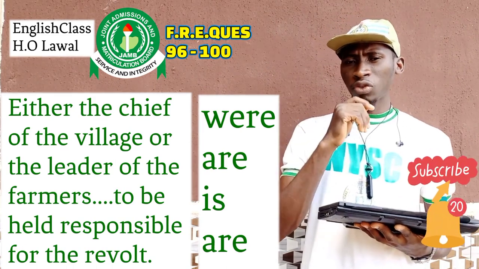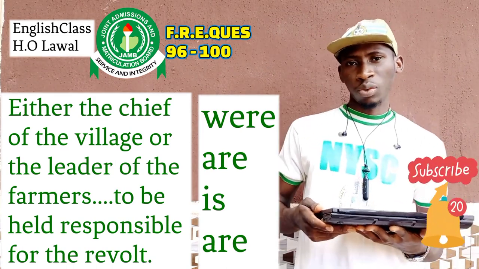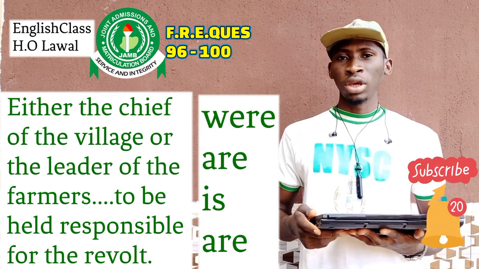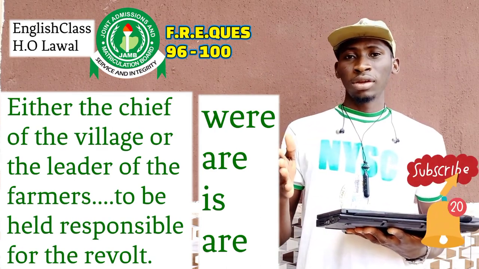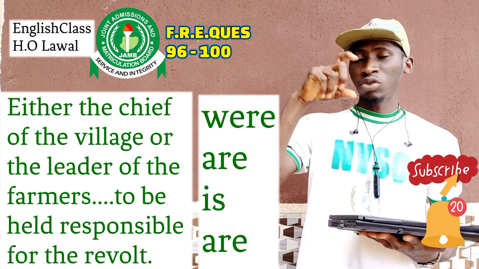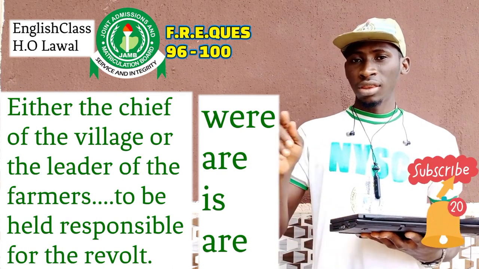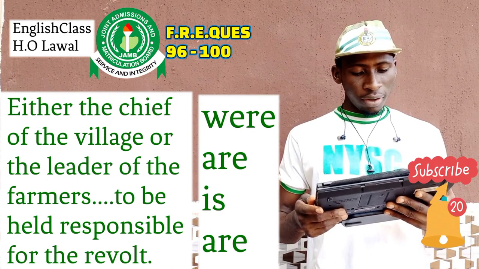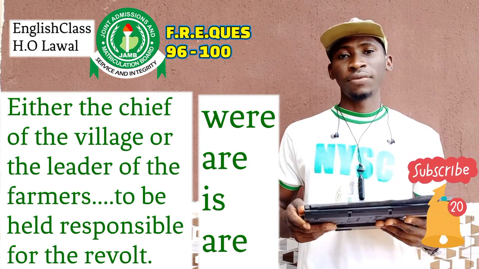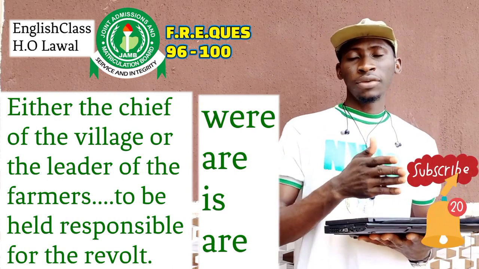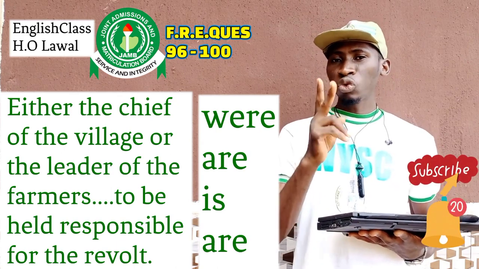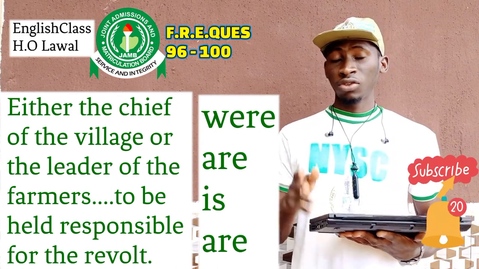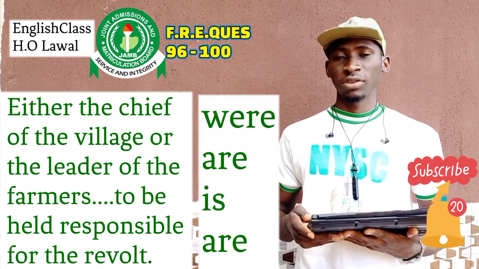Are we referring to just one person or more than one person? We are referring to just one person. We are not referring to the farmers, but to the person that leads the farmers. So we have two singular subjects there.